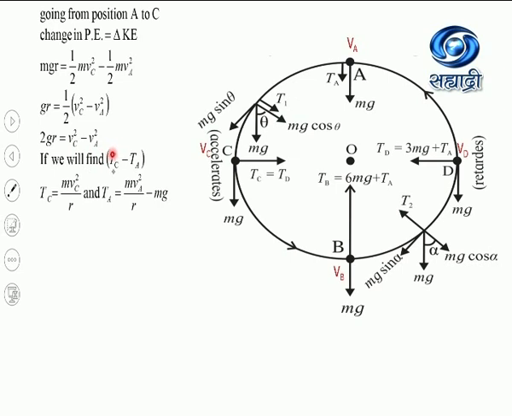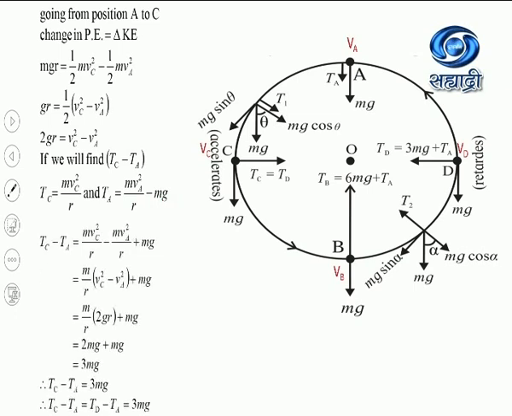Now here we are going to find out Tc minus Ta, the difference between the tension at the midway position and at the top. What is the tension at point C? mvc square by r. And what is the tension at point A? In the previous slide, we have seen that the centripetal force is given by mva square by r equal to Ta plus mg. So Ta will be equal to mva square by r minus mg.